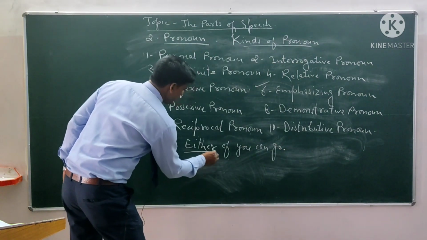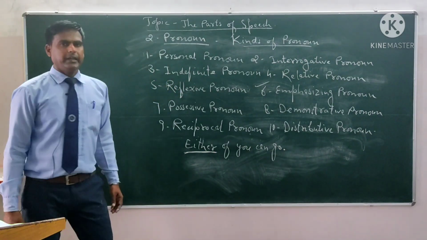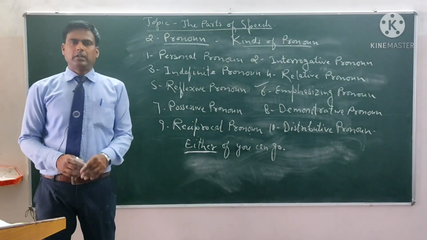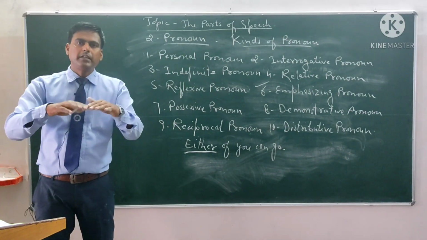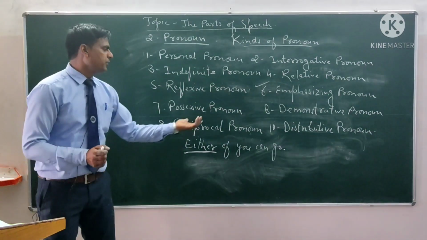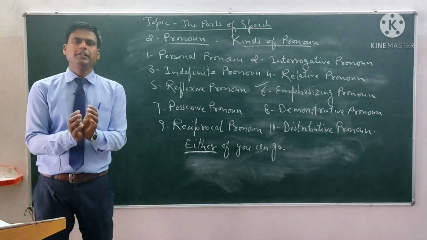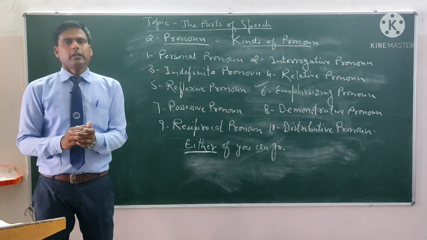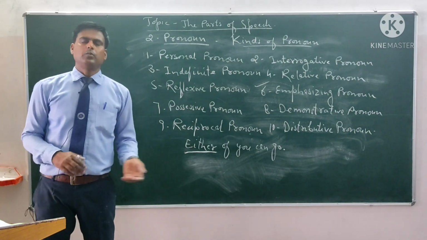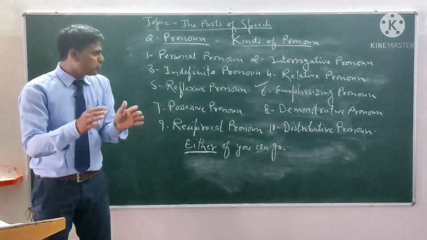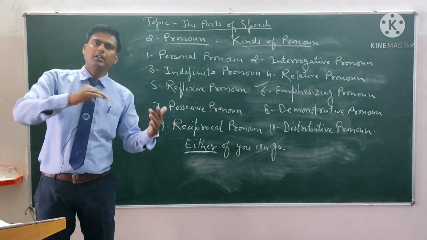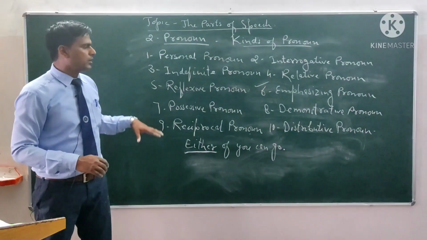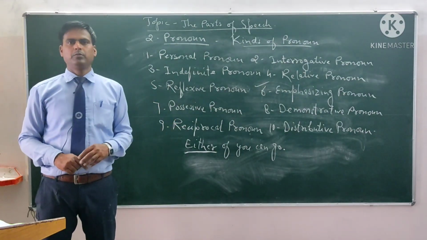So either shows a group, but it shows separately. There are many people, and in those many people, anyone can go. So it shows a group, but separately. It shows the group separately, not collectively. So this is called the distributive pronoun.